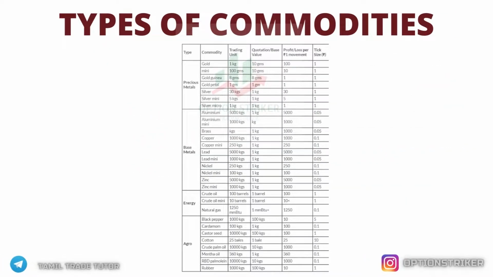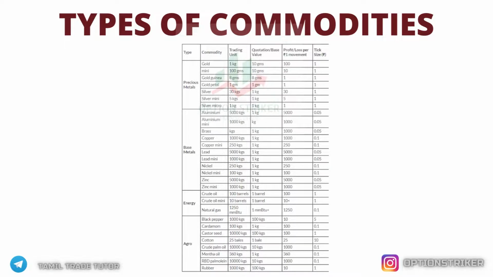The commodities which have high volume are gold, silver and crude. In gold, we have 4 types: gold, gold mini, gold guinea, gold petal. If you look at the next column, it mentions that gold is 1 kg, gold mini is 100 grams, gold guinea 8 grams and gold petal is 1 gram, right? This is nothing but lot size for commodities.